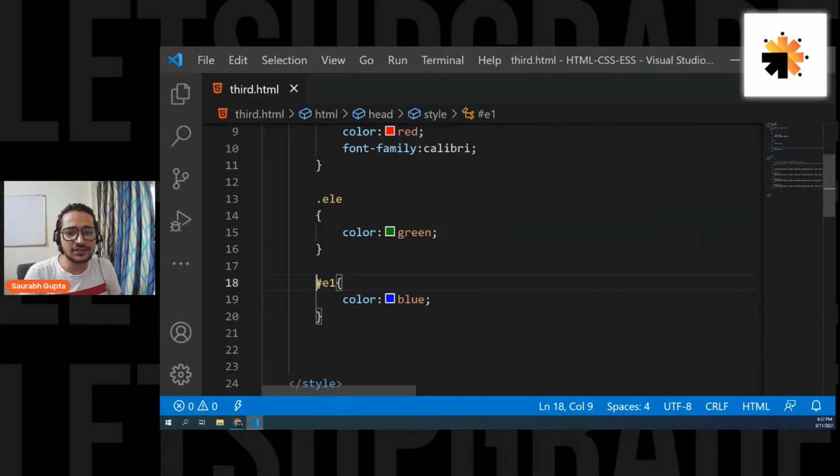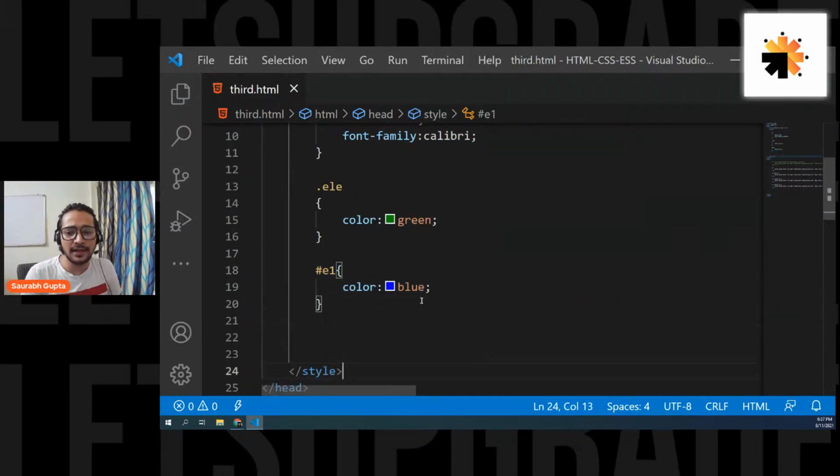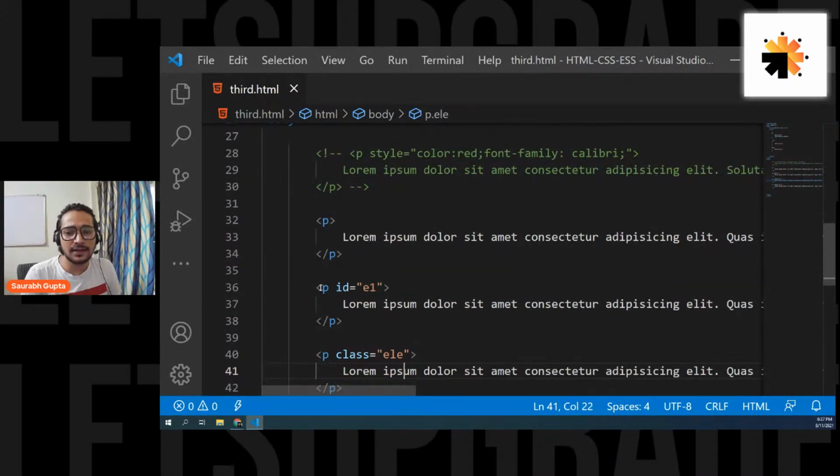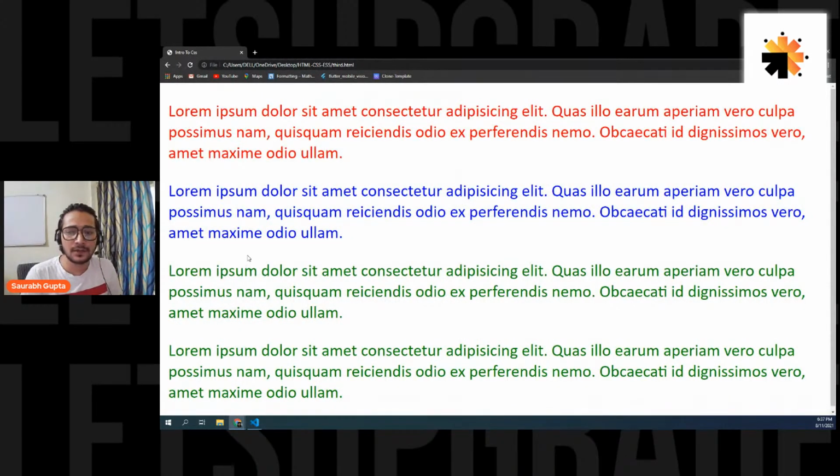Now see, hash E1, color blue. That means this element has the ID of E1, and now it should be colored blue. So let's see. And here we go. See, now we have the color blue. So guys, are we clear with how to apply this?